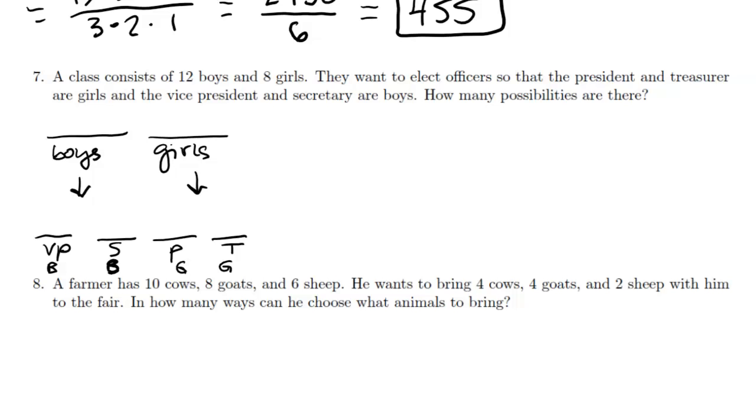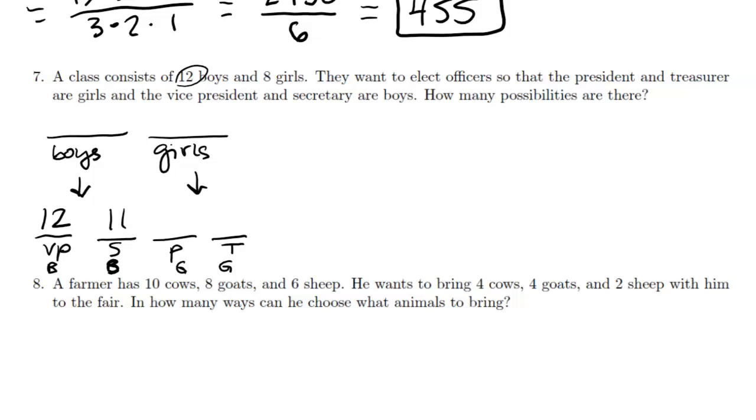So let's think about numbers to go in those spots then. If I'm trying to pick a vice president, and that vice president needs to be a boy, well, how many options do I have? Well, let's look at how many boys are in the class. There's 12 boys in the class, so we would have 12 options to pick the vice president. The secretary then also needs to be a boy, and I can't pick the same person as the vice president, so we would be down to 11 options for secretary.